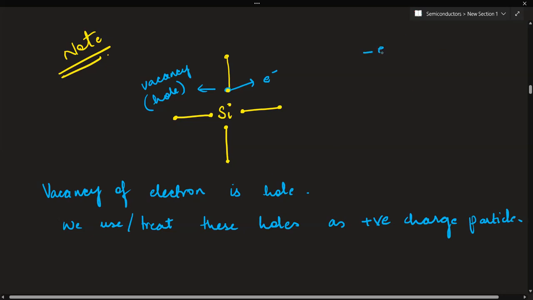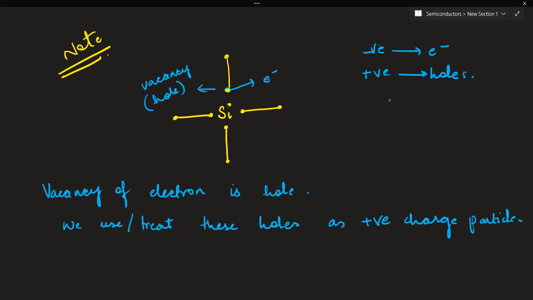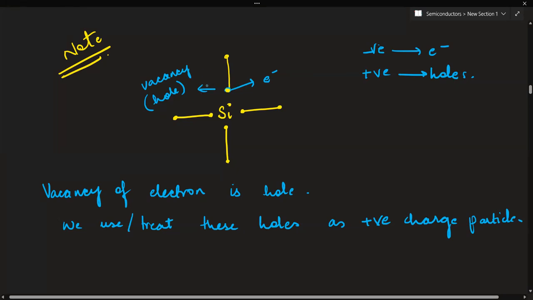Negative charged particles. Electrons. Electron, exactly. Negative charged particles will be the electron and the positive charged particle will be the hole. But just to make you clear that these holes are nothing, these are vacancy or absence of electron in the bond of a covalently bonded crystal. These are called holes. So in terms of band theory, whenever an electron is removed from the completely filled valence band of semiconductor, a vacancy will be left behind. So in the valence band, definitely. So this vacancy serves as a positive charge carrier that we call as a hole.